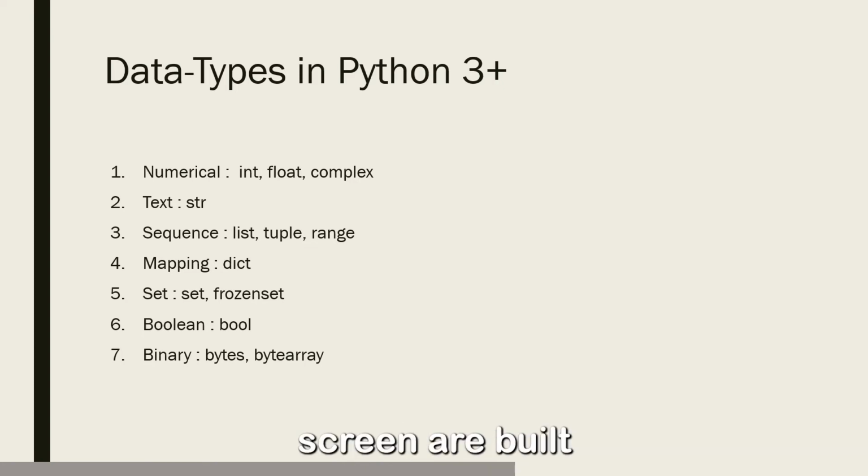Whatever you are seeing on the screen are built-in data types in Python. You can pause this video and check them out. I have classified the data types according to generic classification. These categories are numerical, text, sequence, mapping, set, boolean, and binary. And trust me, this is the best and simplest classification you can get when it comes to built-in data types.